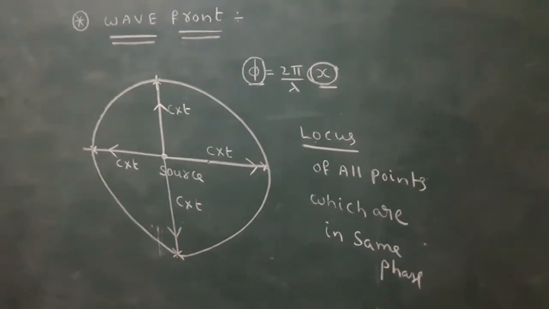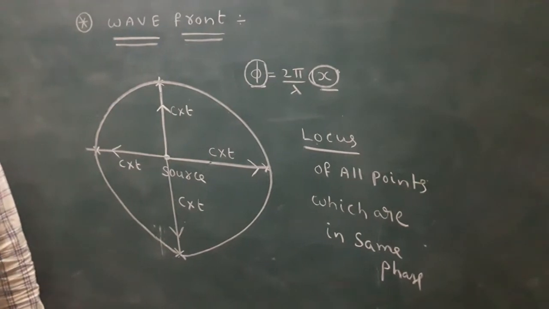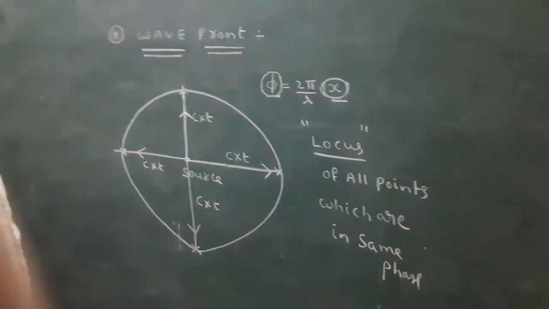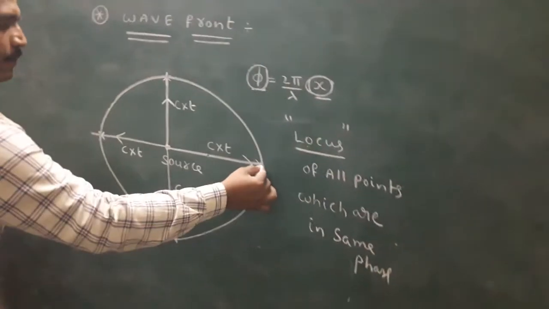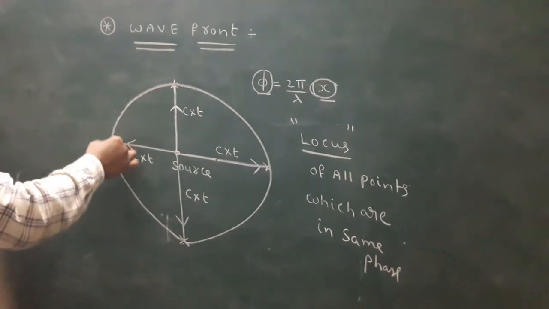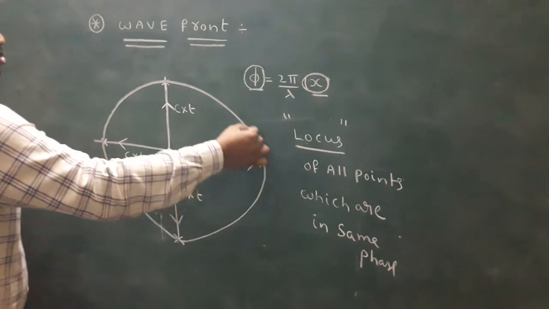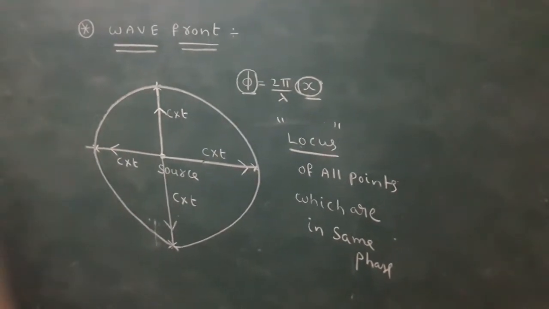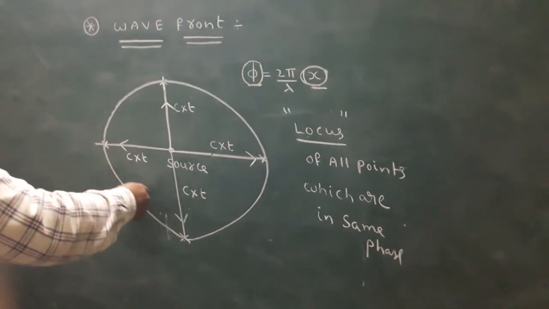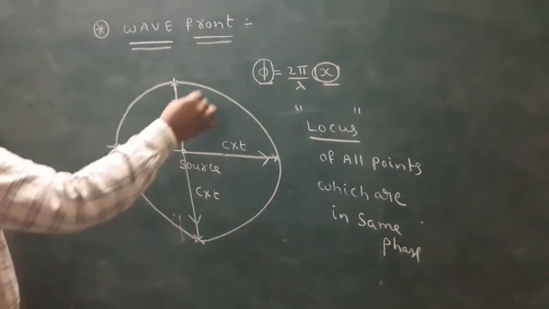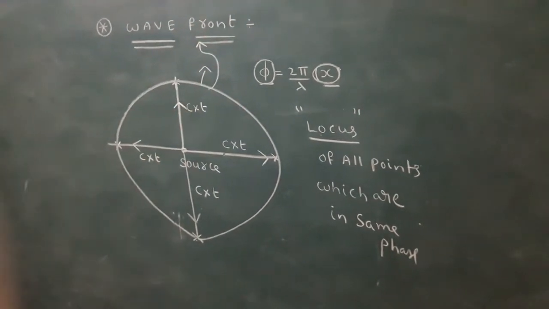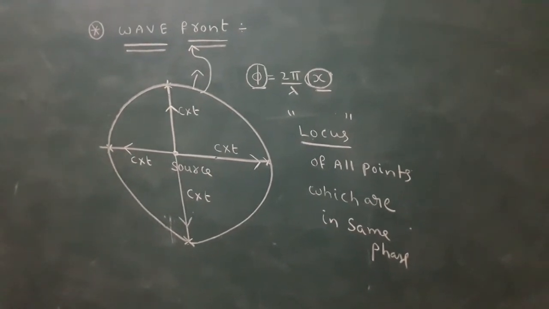Once again I repeat, what is the wave front? Look here, all of you. Locus means joining these points. Simply, all the particles and all the points in the same phase are joined. When joined, this sphere is called what? Wave front.